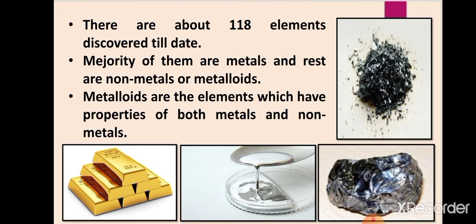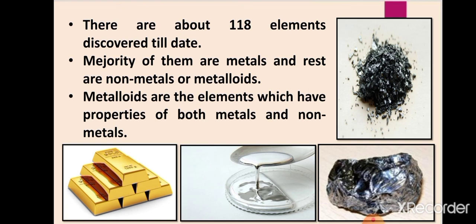So, students, in your previous class, in class 7th, you have studied about elements, compounds, and mixtures. Based on some basic physical and chemical properties, these elements are divided or classified or grouped into two parts.